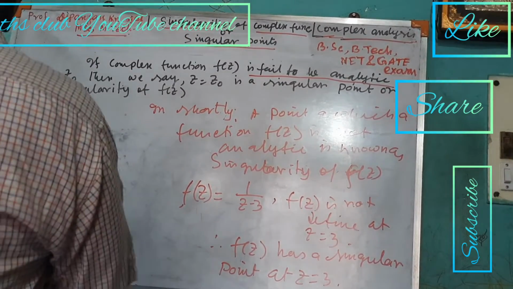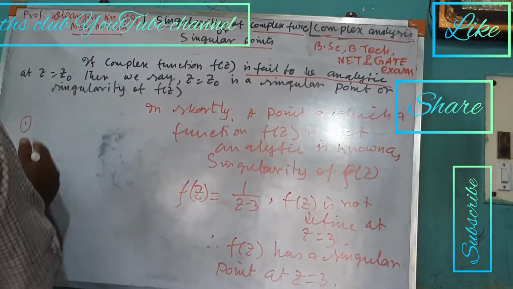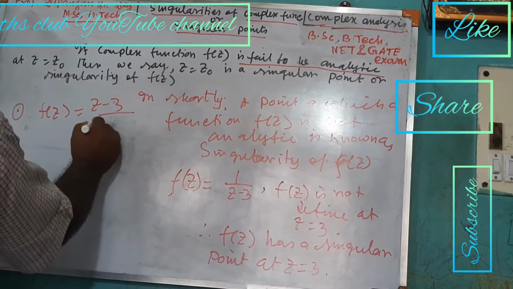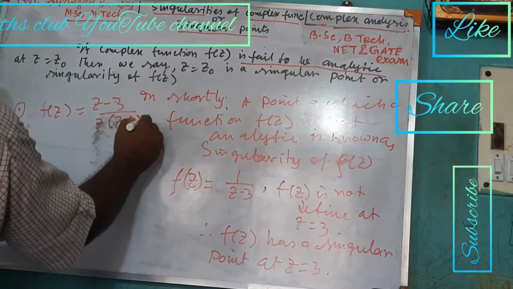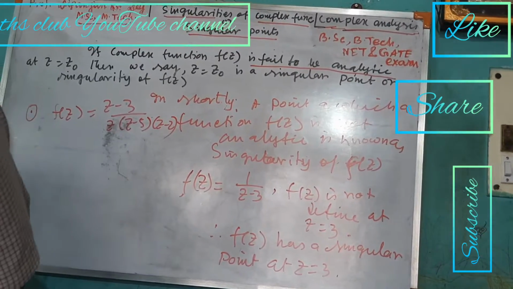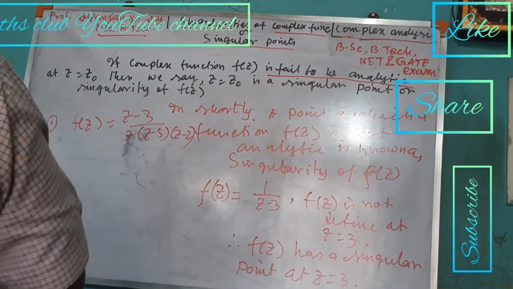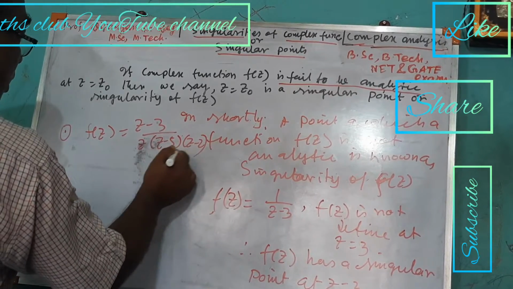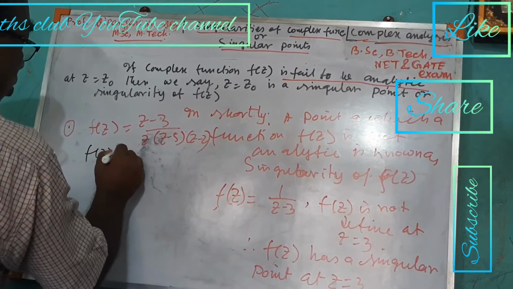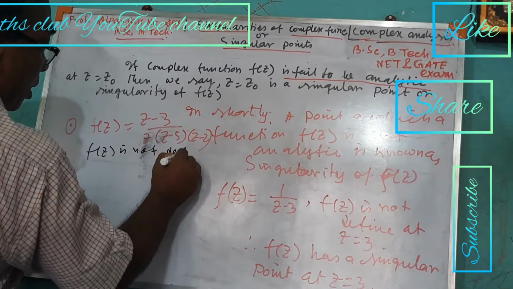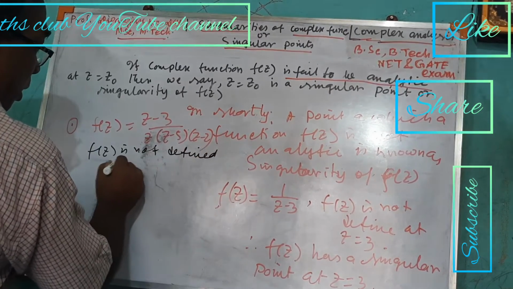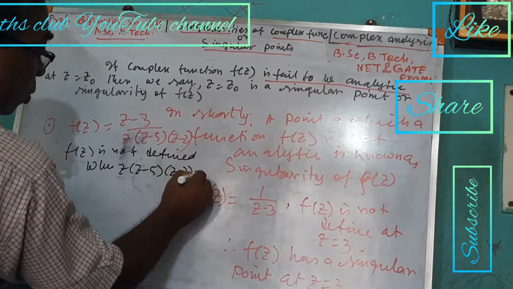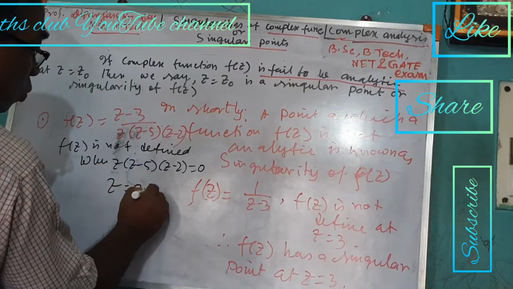Suppose I take another example, f(z) equal to (z minus 3) by z into (z minus 5) into (z minus 2). So in this example, what are the singular points? You take the denominator part equal to 0, that is, f(z) is not defined when z into (z minus 5) into (z minus 2) equal to 0. That is, z values are 0, 5 and 2.